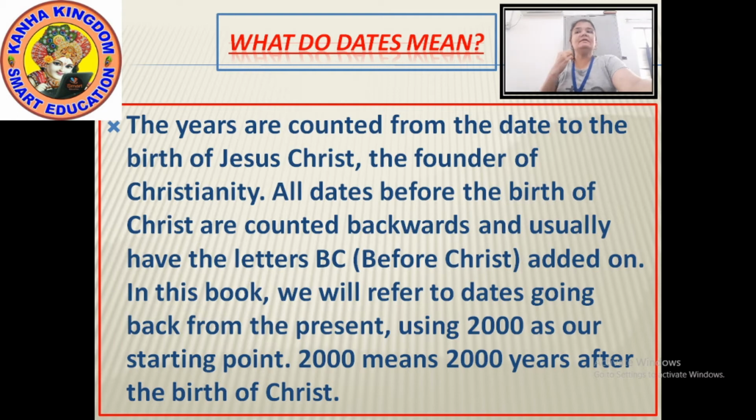Now the years which are being counted are generally counted from the date assigned to the birth of Jesus Christ. Whatever date we count, they are counted from the birth of Jesus Christ. And who was Jesus Christ? Jesus Christ was the founder of Christianity. Okay?